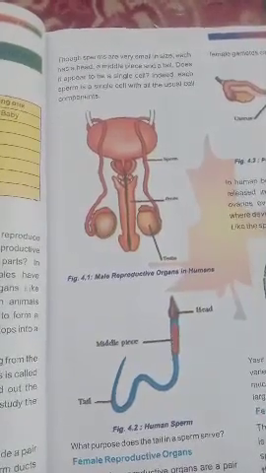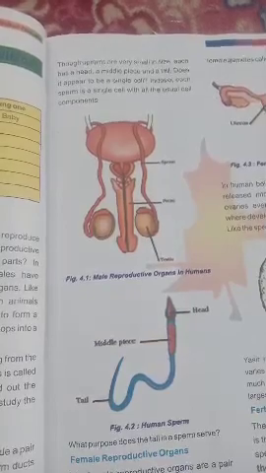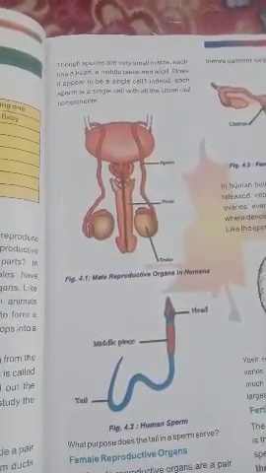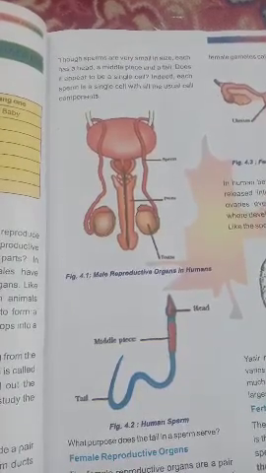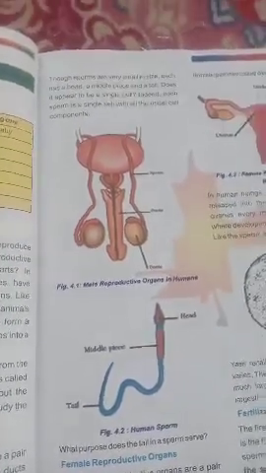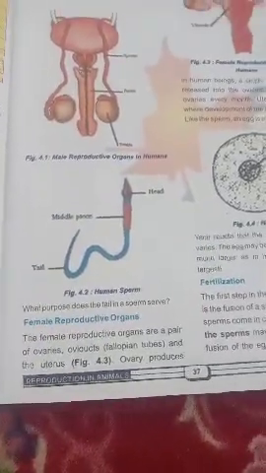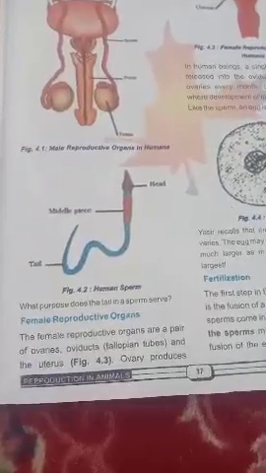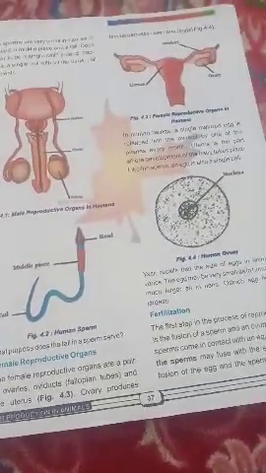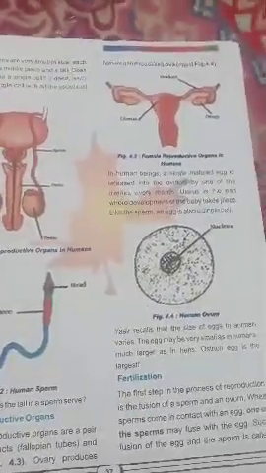Though sperms are very small in size, each has a head, a middle piece, and a tail. Does it appear to be a single cell? Indeed, each sperm is a single cell with all the usual cell components. Female reproductive organs. The female reproductive organs are a pair of ovaries, oviducts or fallopian tubes, and the uterus. Ovary produces female gametes called ova.